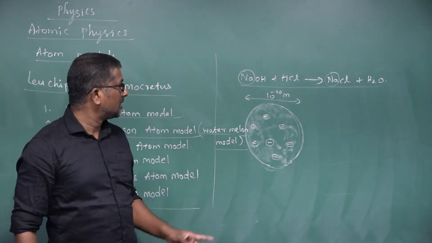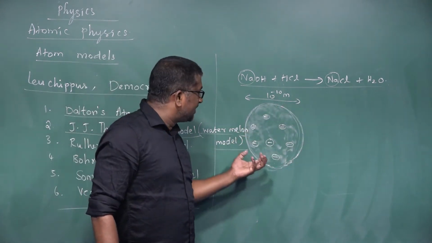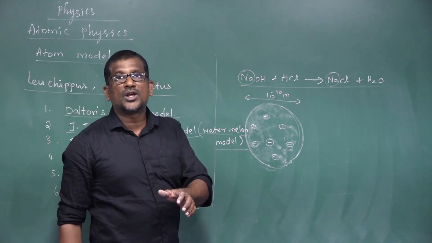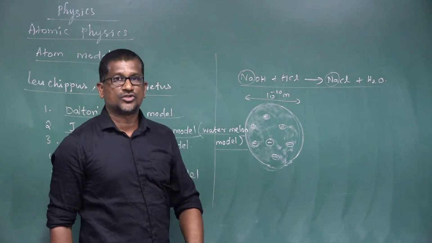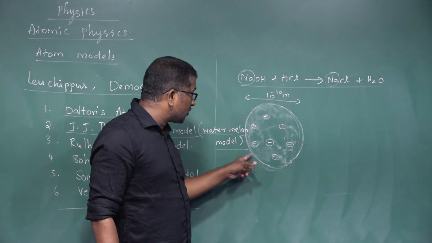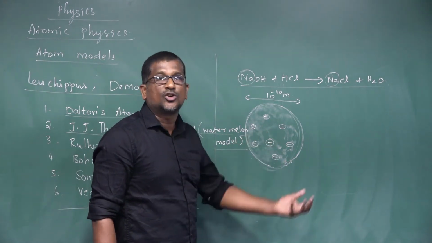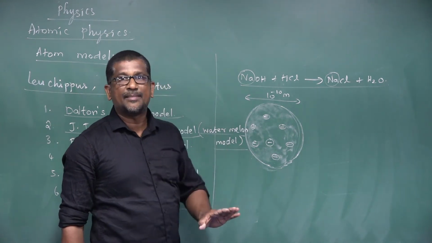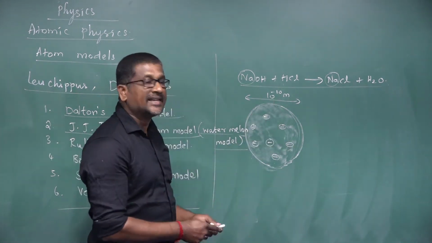Okay, why? Because the atom contains equal amounts of positive charges and negative charges carried by electrons. That is, the total amount of positive charges in an atom is equal to the total amount of negative charges carried by electrons in the same atom. So an atom is electrically neutral.